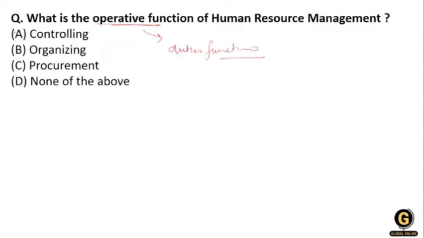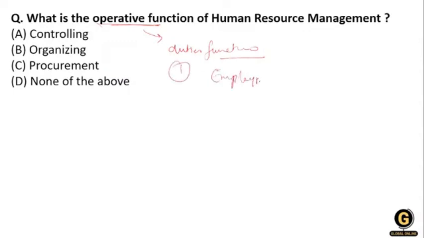Yes, so this is the first thing, that is, what is the duty. The employee, first of all, what are the duties?